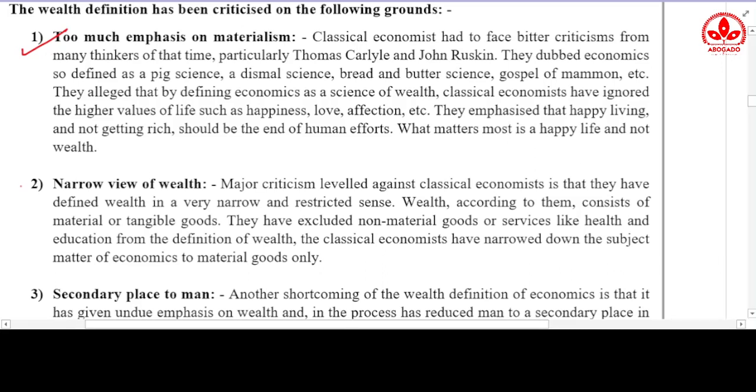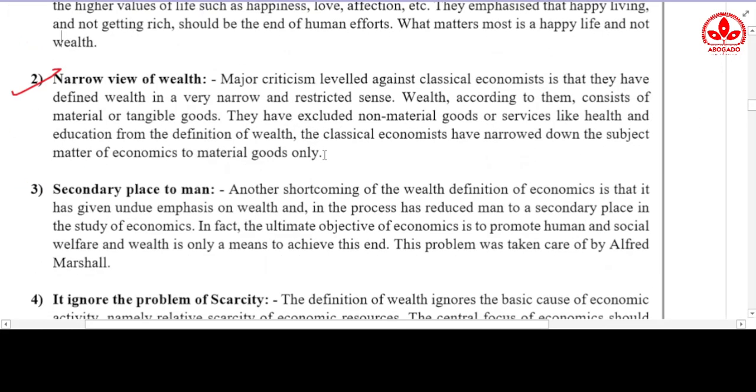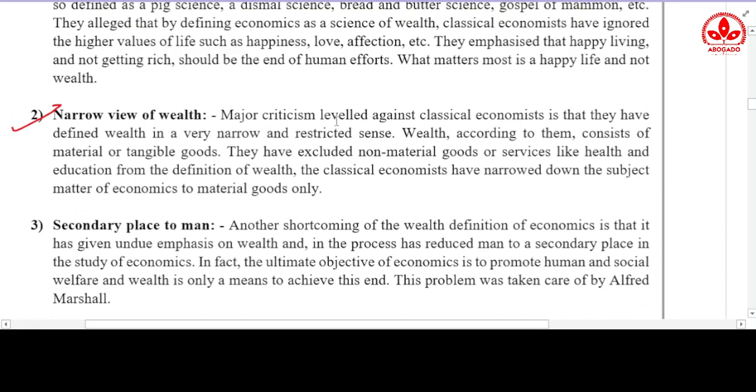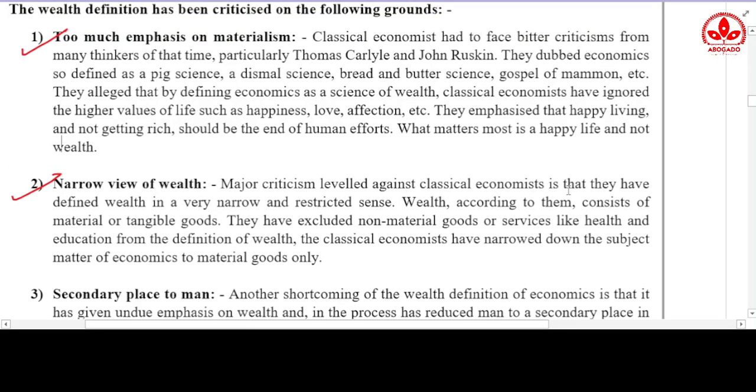After this was the narrow view of wealth. A major criticism levelled against classical economics is that they have defined wealth in a very narrow and restricted sense. Wealth, according to them, consists of mere material or tangible goods. They have excluded non-material goods or services like health and education from the definition of wealth. The classical economists have narrowed down the subject matter of economics to material goods only.